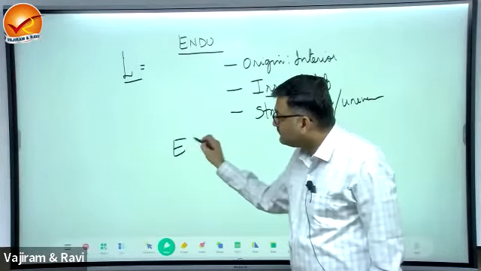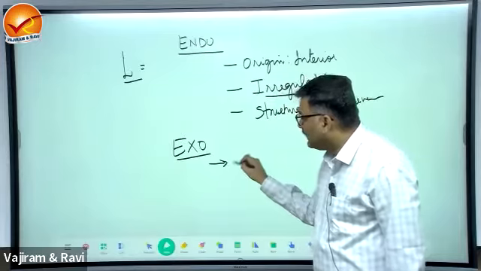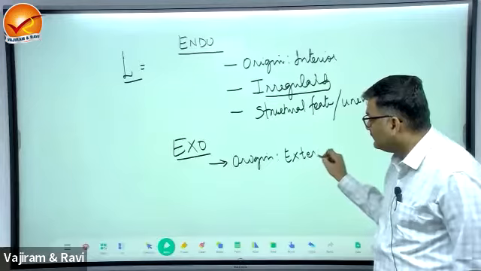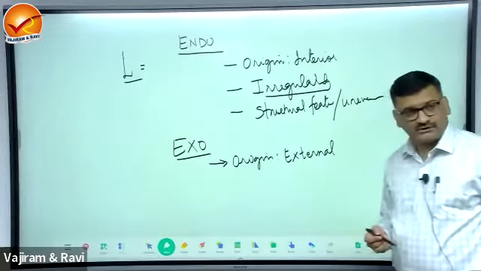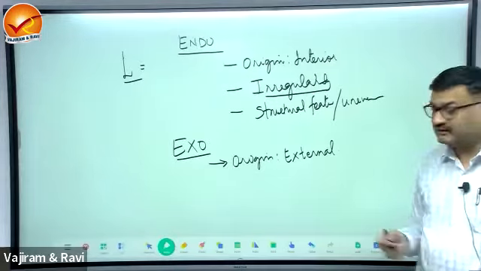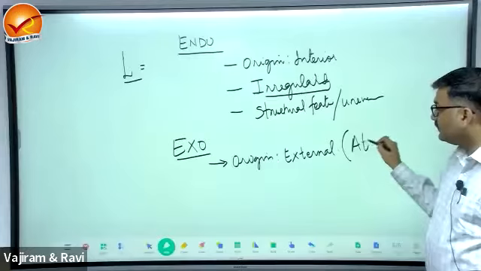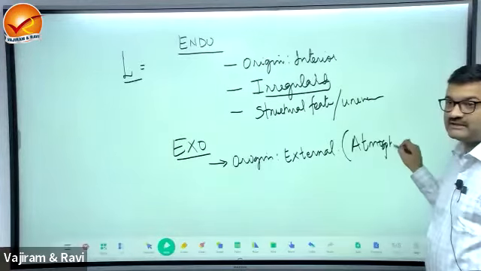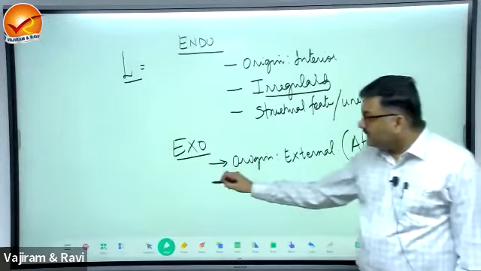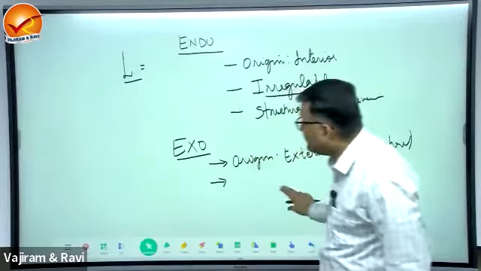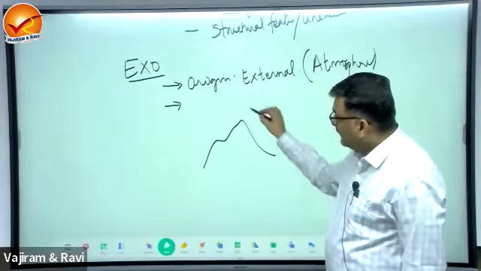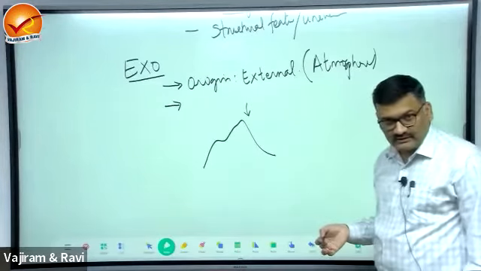Now, what is exo? Exo has its origin external to the earth. Most of the exogenetic forces originate where? The origin of the majority of the exogenetic forces is in the atmosphere. What is the tendency of this exogenetic force? Suppose this is a landform and the exogenetic force is operating on this landform.